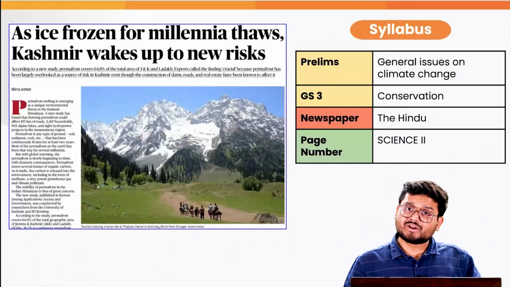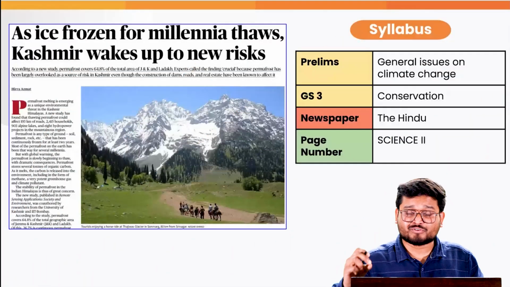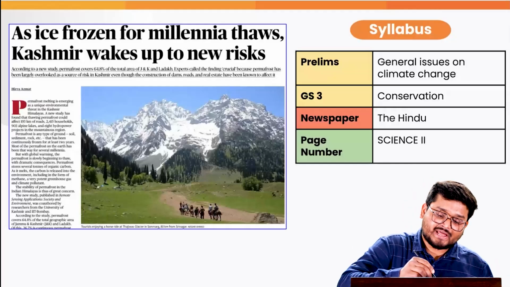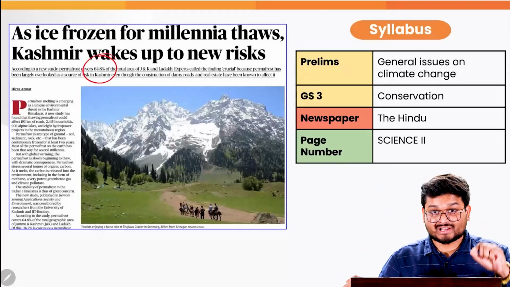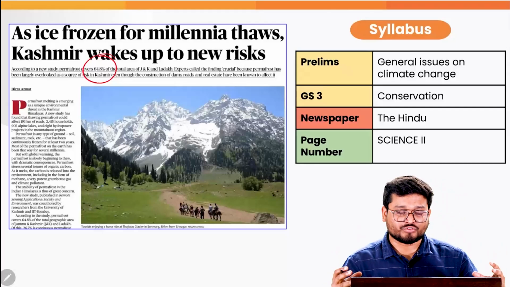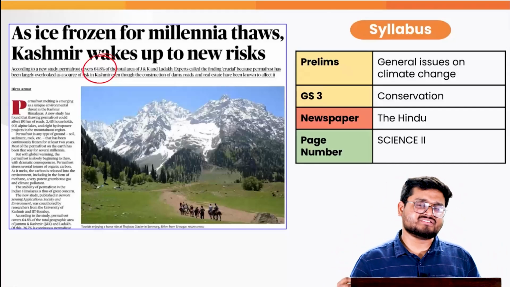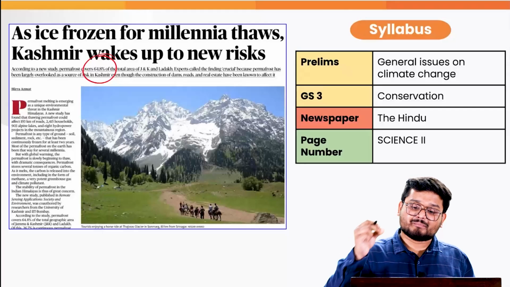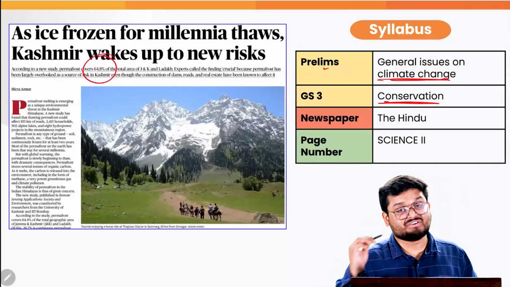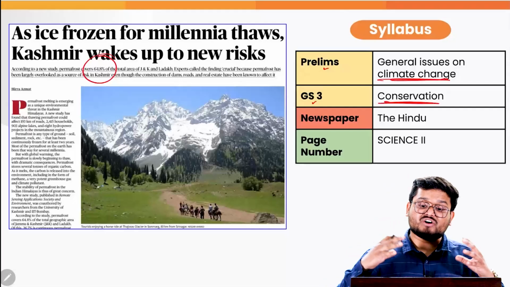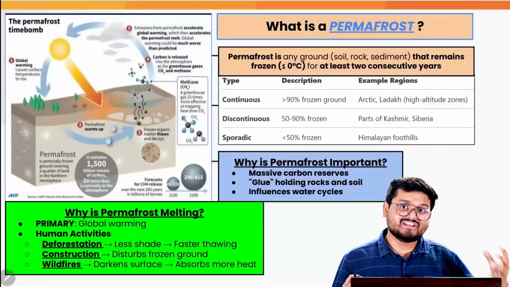In the next article, we are going to understand the concept of permafrost, where according to a recent study, around 64.8% of Jammu and Kashmir and Ladakh is covered with permafrost. So we are going to discuss in this article what exactly is permafrost, because from the perspective of climate change and conservation from prelims and GS3 respectively, we need to be aware of such important conditions which are taking place